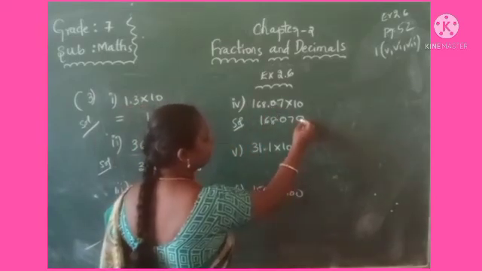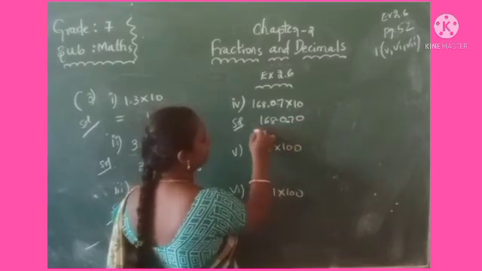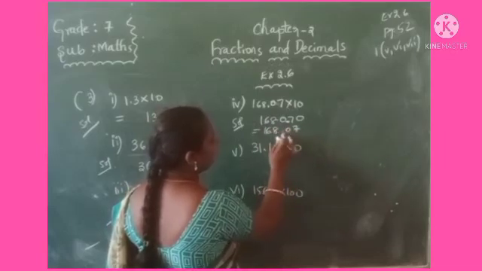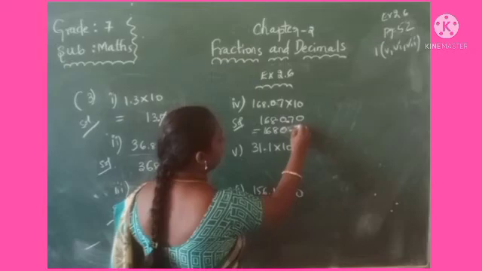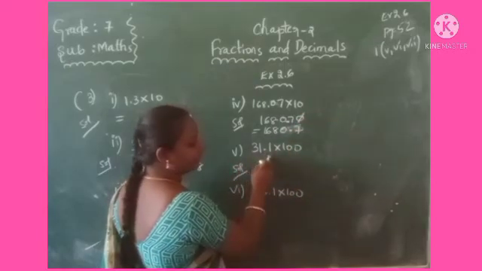Right side we have to give 1, 2. The decimal point after 0 means you don't need to consider. You can write here 0, 168.7.